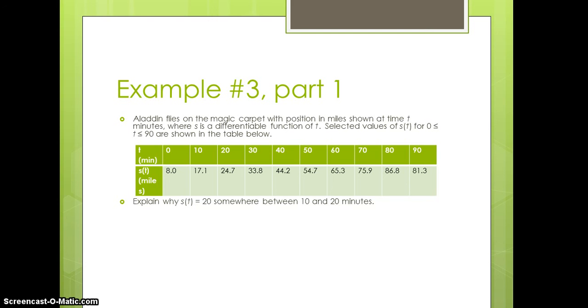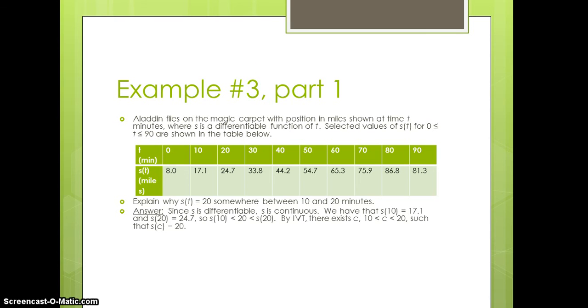First question asks why s of t is equal to 20 between 10 and 20 minutes. Well, one thing that we can look at is s is differentiable, that's given, so s is continuous. If we want to find where s of t is equal to 20, then that's where we bring about our good friend the IVT. S of 10 is equal to 17.1, S of 20 is 24.7, so 20 is in between those two outputs, and therefore we know that there's some input in between 10 and 20, so that S of c is equal to 20.